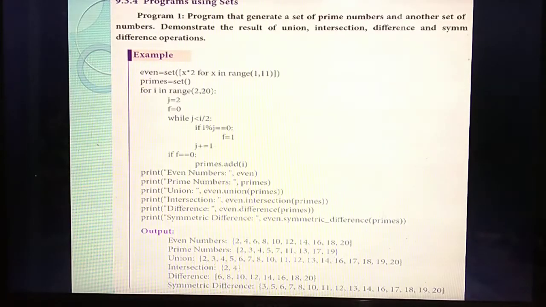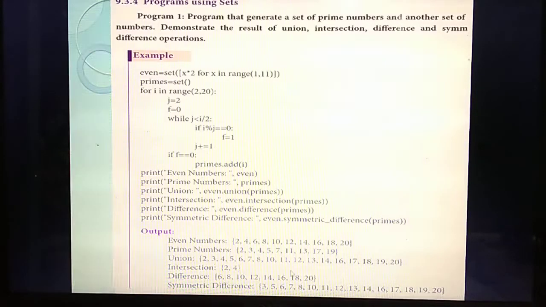Then among these two sets, all the set operations are going to be performed. What's the first set operation? Union. With both sets, all the elements will come. Then intersection means only the common elements. Difference means elements from A and not from B. Symmetric difference means elements from both but not the common elements.